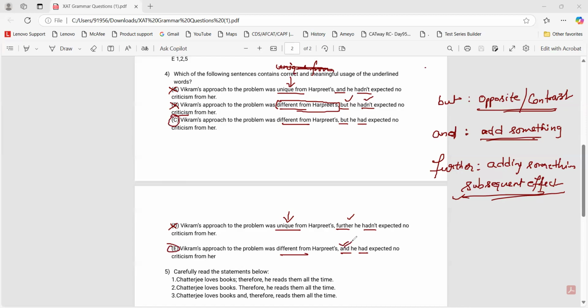Here is and. "Vikram's approach to the problem was different from this, and he had expected no criticism from her." Now, what does this do? There is a comma and. You can see this. Now, this means that there is idea 2 after the first idea. After the comma and, there would be a second idea. Now, this expression means that these two ideas are independent. Or maybe independent, but this is saying that this is dependent on this. Then C would be the right answer rather than E.